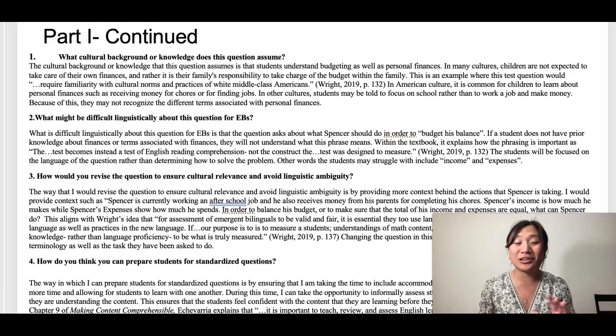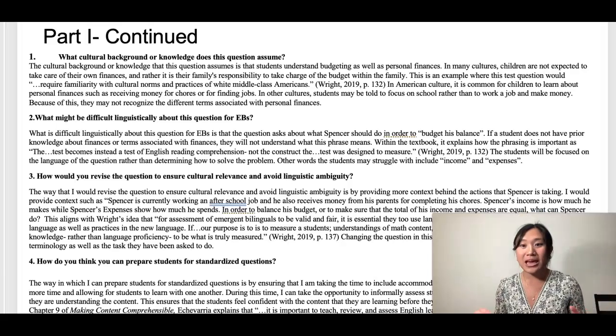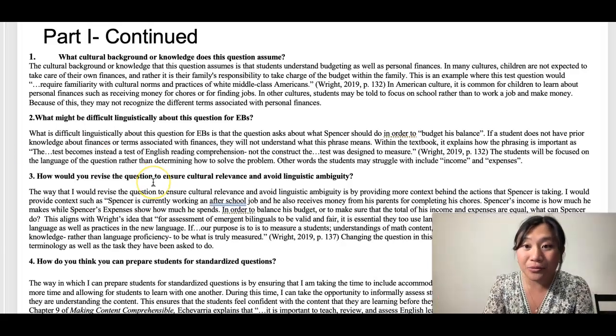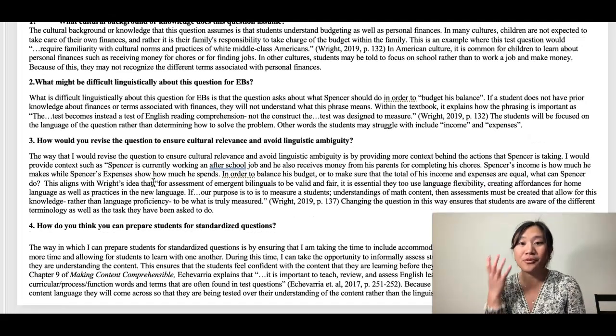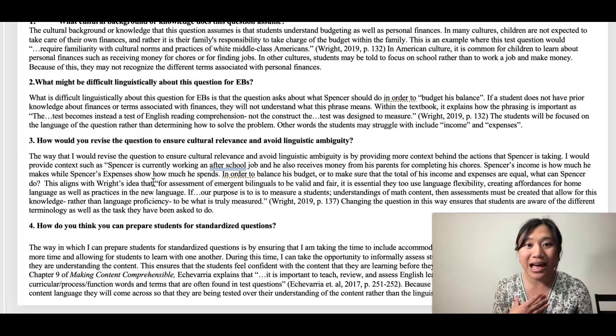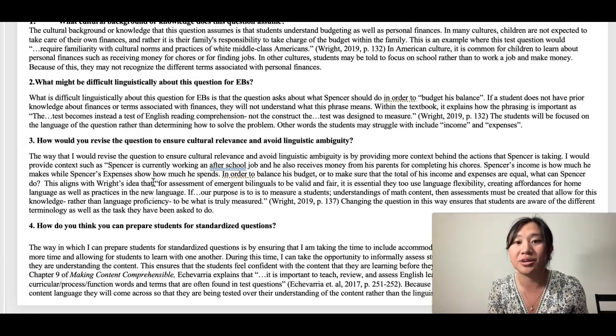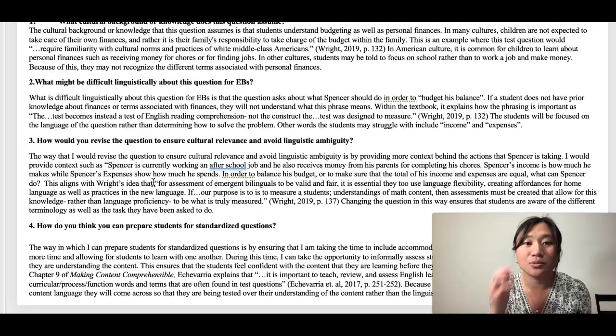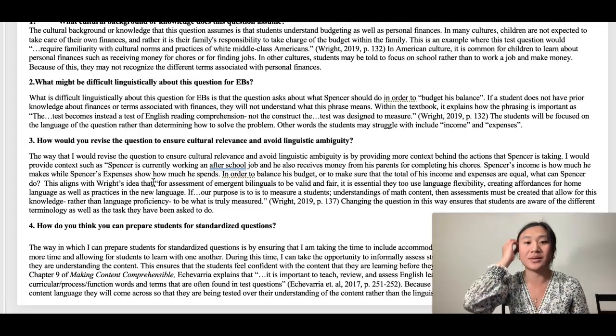We're going to go into what I believe would allow students to better answer this question and how I would rephrase it. The way that I would rephrase this question is by providing more context behind the actions that Spencer's taking. So what I've created is: Spencer is currently working an after-school job, and he also receives money from his parents for completing his chores. Spencer's income is how much he makes, while Spencer's expenses show how much he spends.